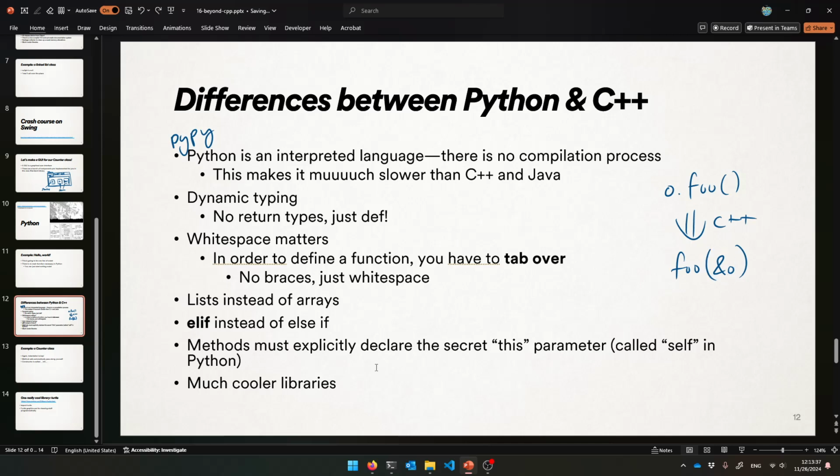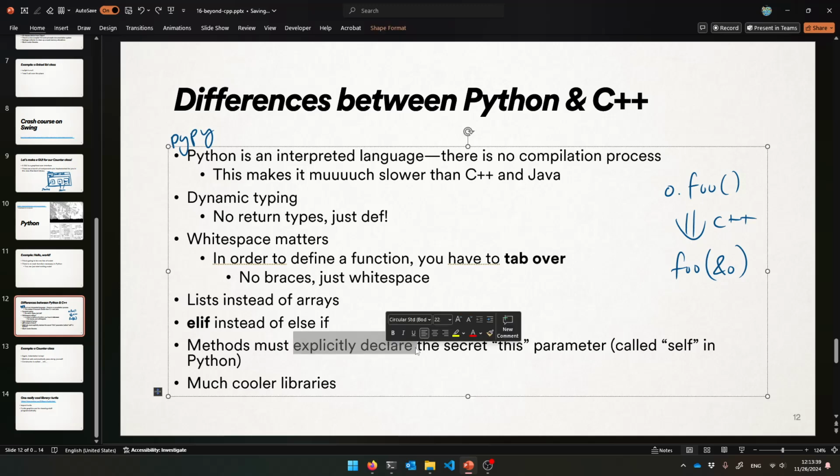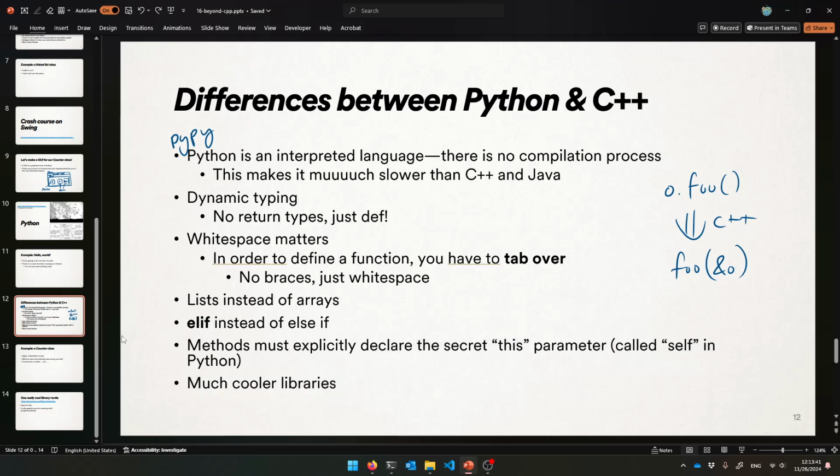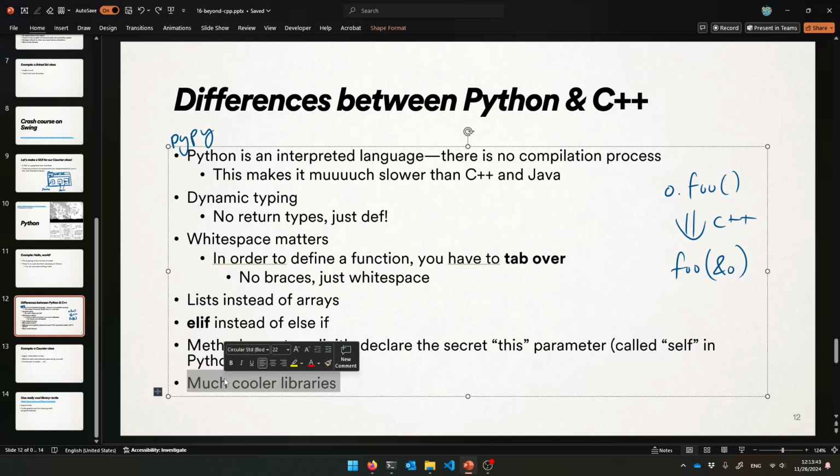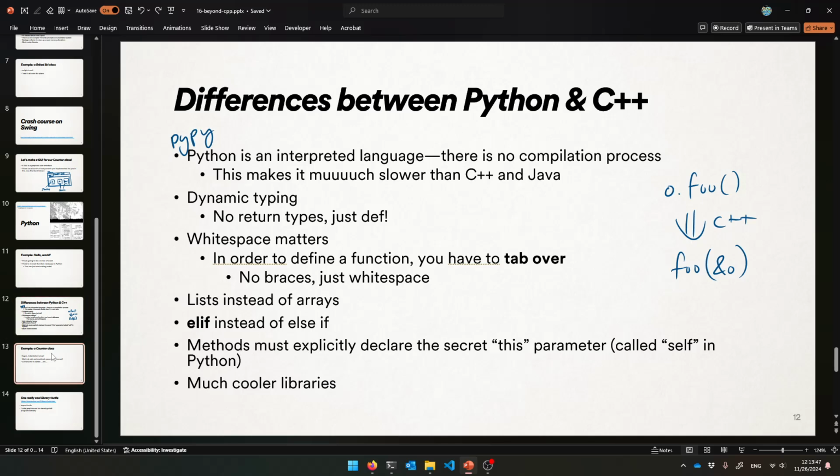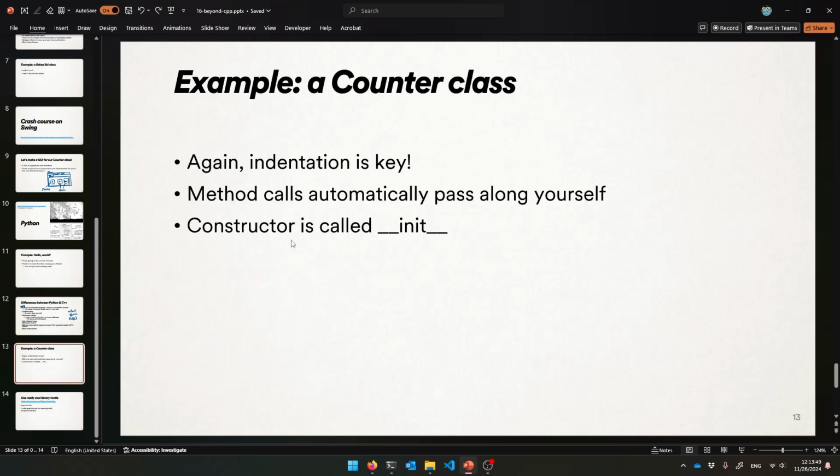Okay? Python has something similar. It's more explicit, and it's called self. All right, we'll get to that. And the libraries are also next level in Python. I'll show you one of those in a second. Let's do a counter class just to show a lot of that. Notice that there's going to be a lot of indentation, but let's do a counter example.